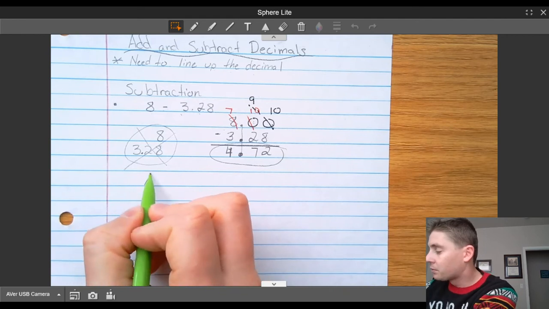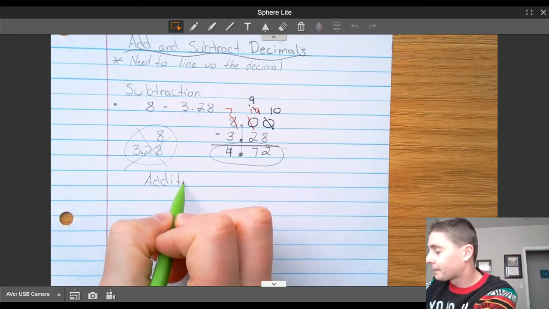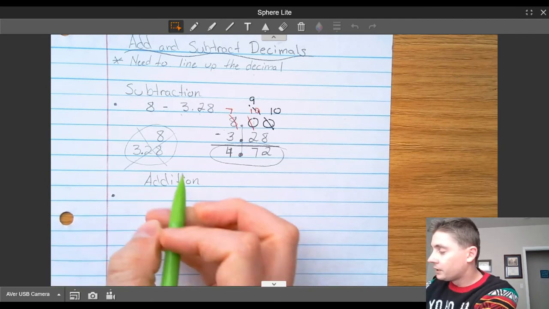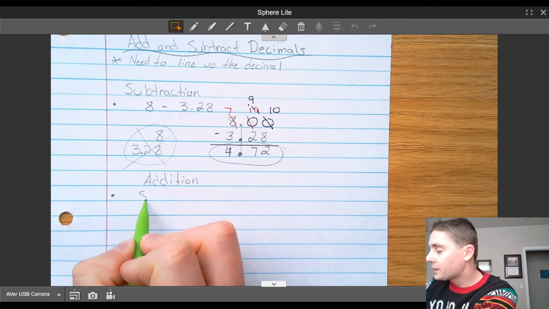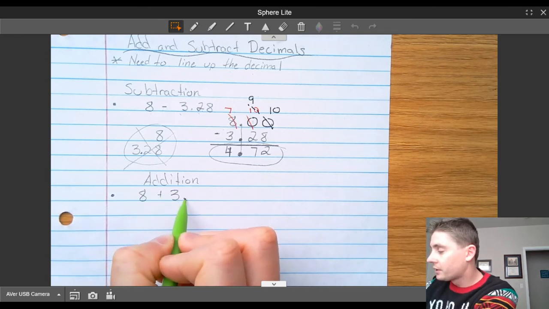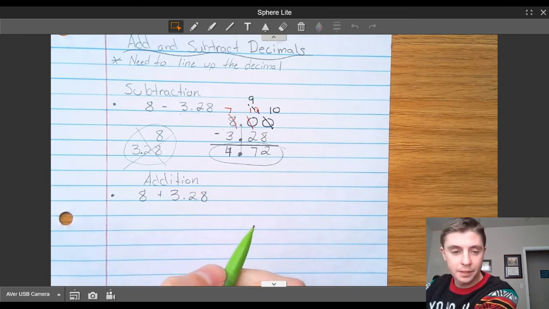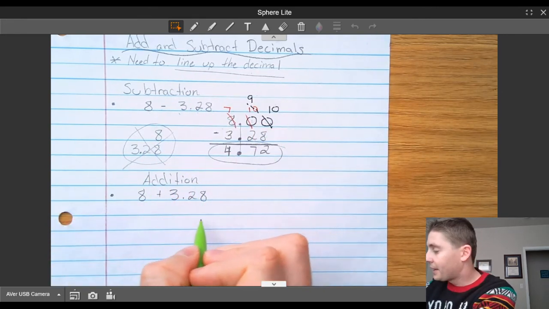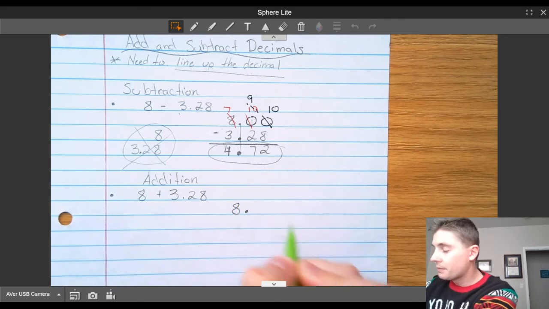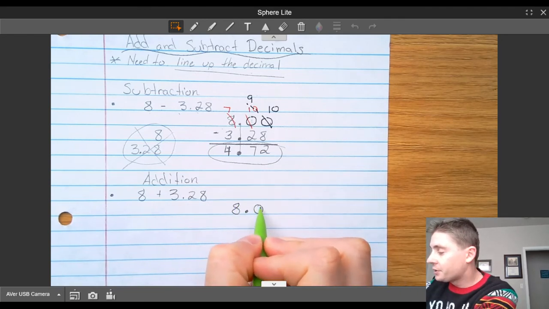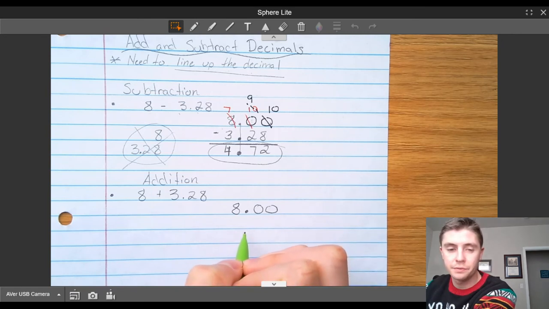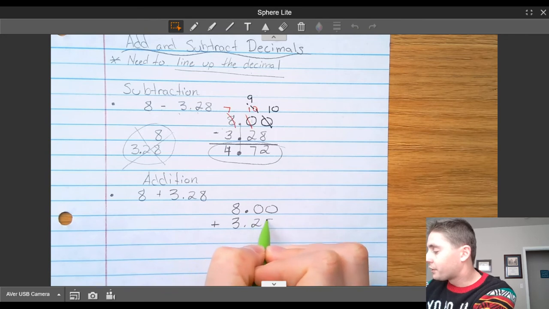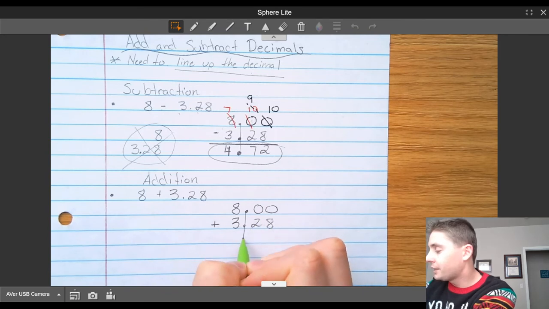If I was looking at an addition problem, everything would be the exact same. Let's say I have the same two numbers, 8, and I'm adding 3 and 28 hundredths. The very first thing I need to do is line up the decimal. So I'm going to have 8. My decimal comes into play, and I'm going to add 2 zeros just to hold the place value. I'm adding 3 and 28 hundredths. Notice how my decimals are lined up.